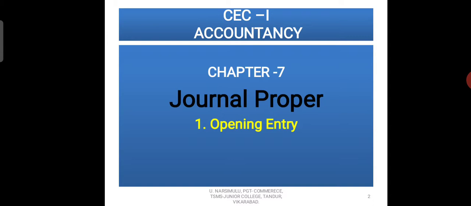If you are able to memorize 10 to 20 assets and liabilities, you will definitely get 2 marks in the annual examination. And it is easy to prepare the journal proper, and it is very easy to enter the opening entry in the journal proper. Let's start.